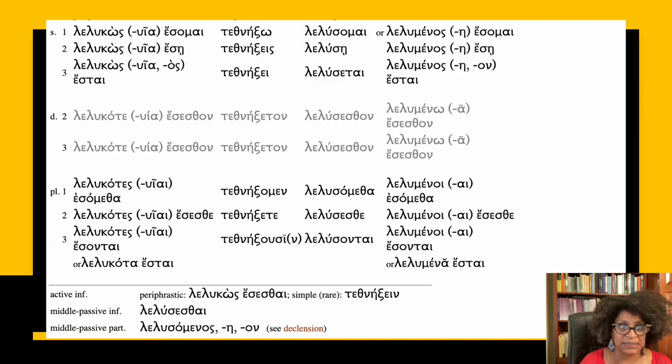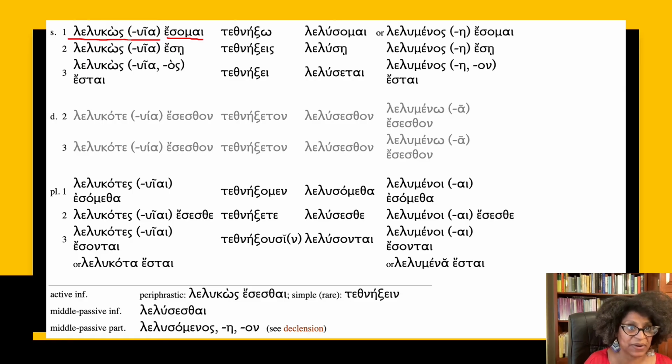So how is it formed? The thing about the future perfect is that it is formed in what we call periphrastic. So it's formed periphrastically, meaning that it is formed by using the participle, so the active participle plus the future of the verb to be.